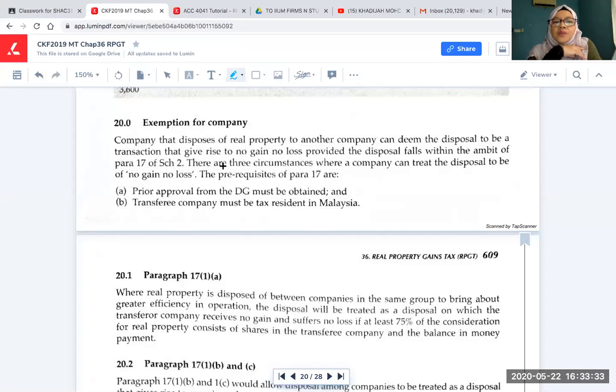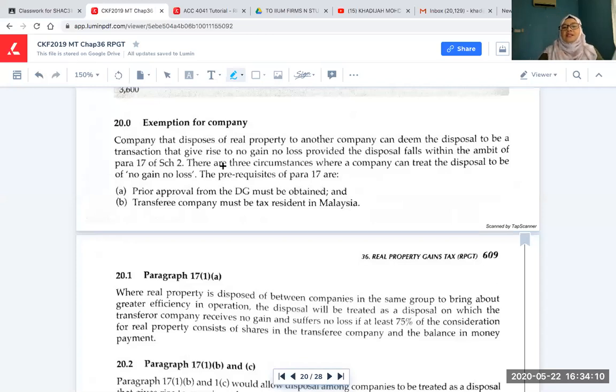We can deem the disposal to be a transaction that gives rise to no gain, no loss, provided that the disposal falls within the ambit of para 17 of Schedule 2. So you have to take note. Exemption of company is para 17 Schedule 2. Sometimes in the question, they don't mention exemption. They say the disposal of the property falls under para 17 of Schedule 2. So you should know what para 17 of Schedule 2 under RPGT is. It means that it's a no gain, no loss.